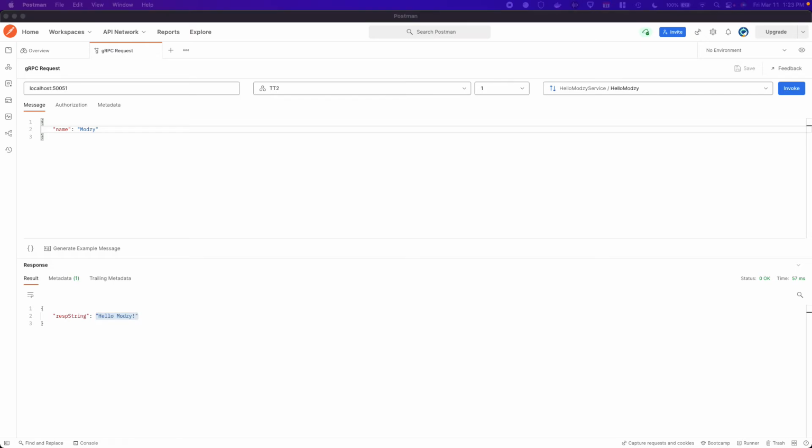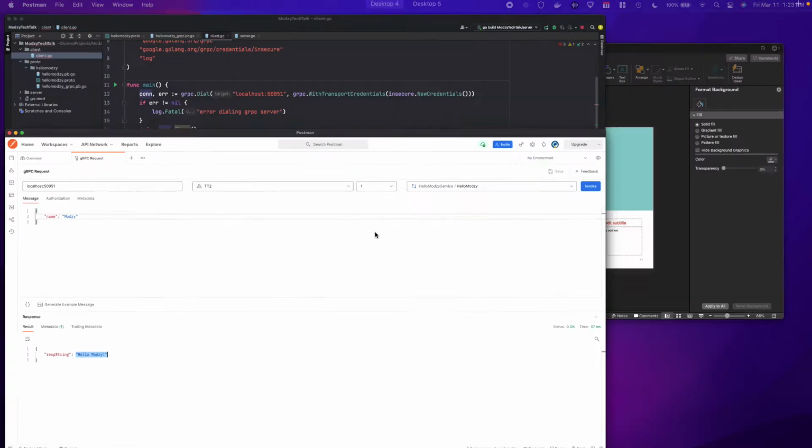And so this is huge because oftentimes one of the biggest issues that we saw in gRPC development is that it's really difficult to test your gRPC, right? You can't just make the calls on a browser because the browser runs on HTTP. gRPC is focused on HTTP2. And so now that we have tools like this, we're kind of lowering that barrier of entry to Modzy.